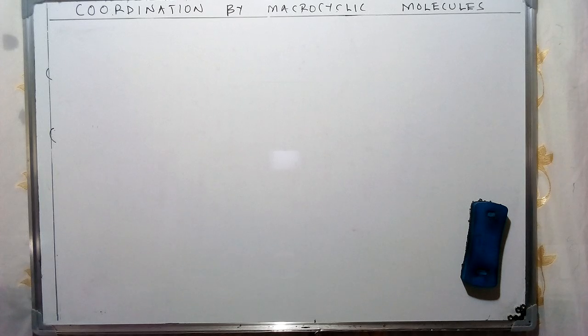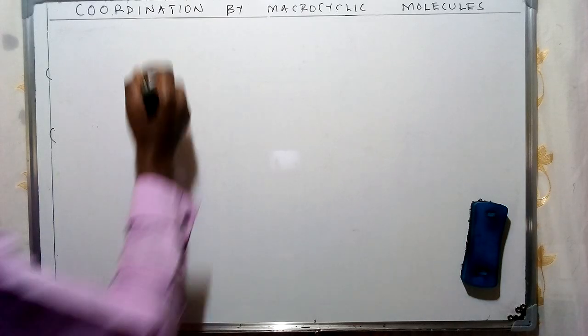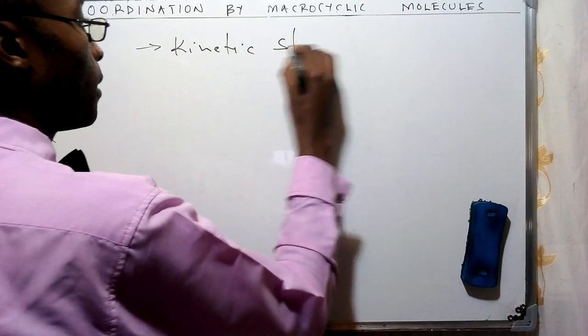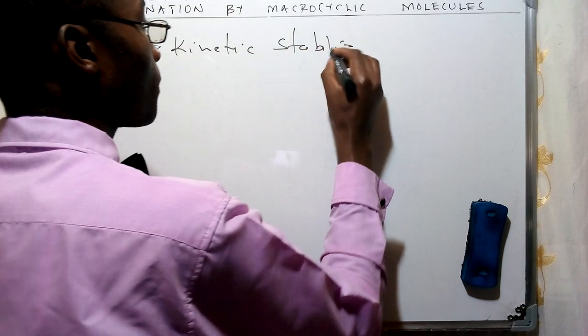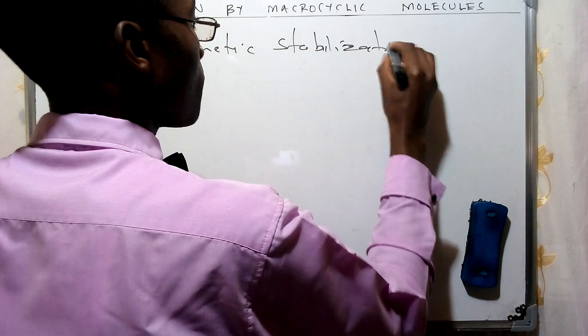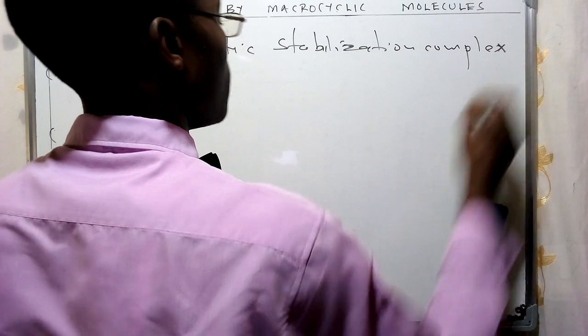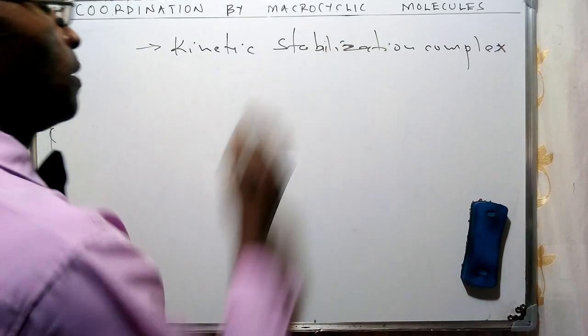And therefore, we are going to see that compared with the proteins, the metal coordination macrocyclics are going to result in what we refer to as kinetic stabilization of the complexes, which basically is going to indicate that these specific complexes are going to be stable.